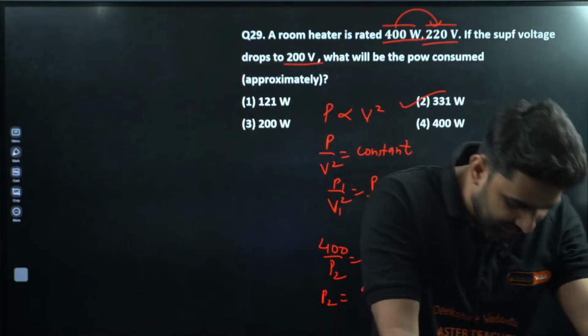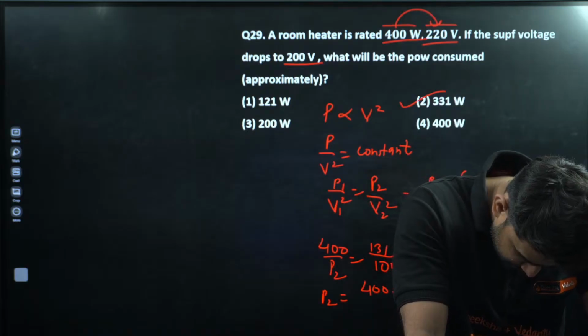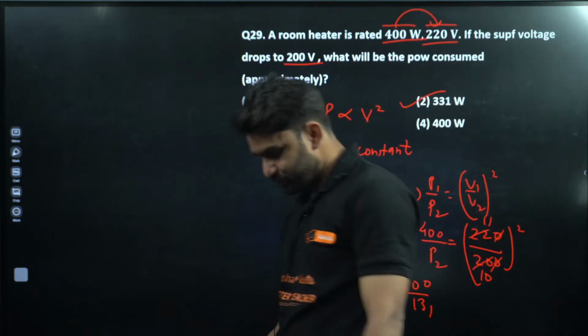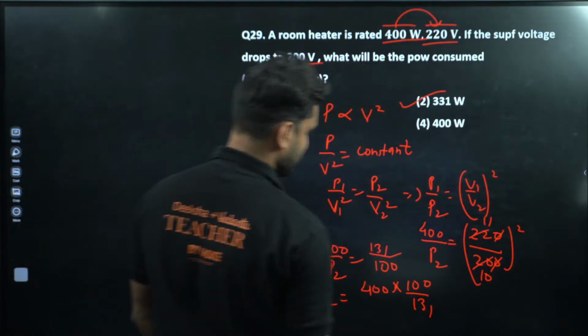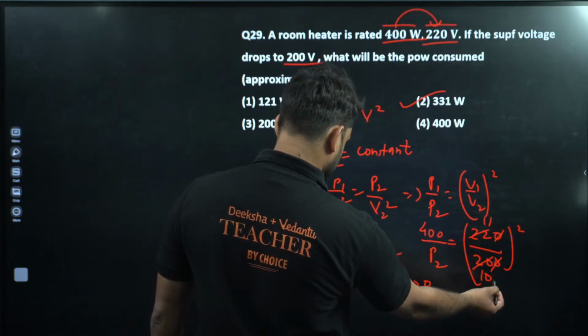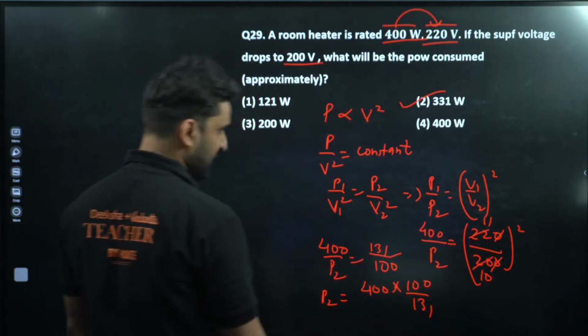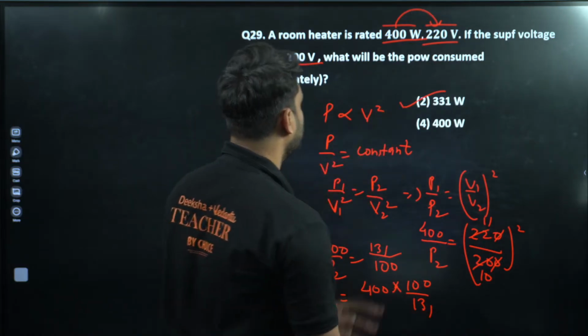I hope this is clear to you all. Yes, any problem to anyone? Okay, so this is 11 by 121, 10 square. Yeah, perfect. So this is equal to 331.